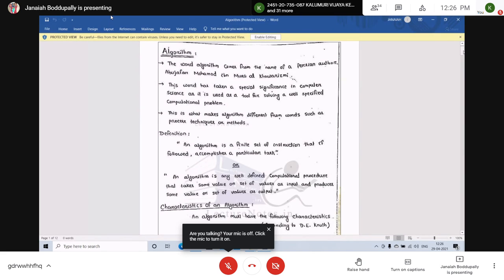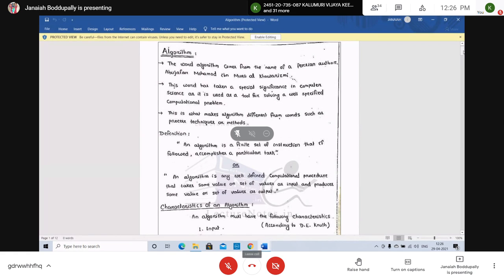That accomplish a particular task. Algorithm is a finite set of instructions that accomplishes a particular task. This is called algorithm.